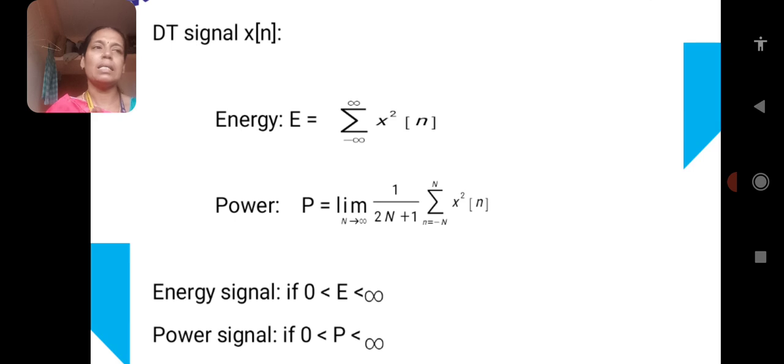And there is a condition to conclude whether the given signal is energy or power. If the resultant value of E is greater than 0 and less than infinity, only then you can say that the given signal is an energy signal. Similarly, if the resultant power is a non-zero value and is less than infinity, then it can be called a power signal.